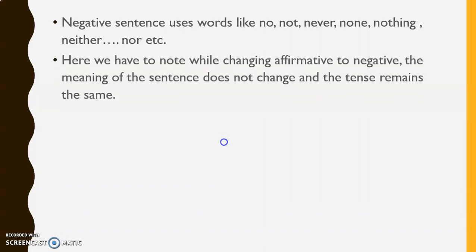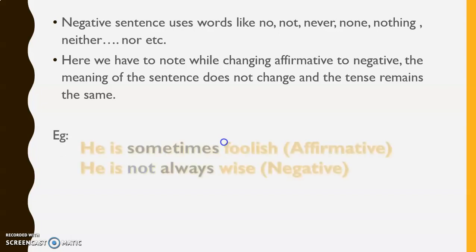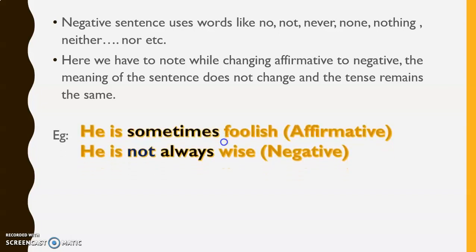Here we have to note, while changing affirmative to negative, the meaning of the sentence does not change and the tense remains the same. For example, he is sometimes foolish. It is an affirmative sentence. See how it is changed to negative. He is not always wise. Both the sentences convey the same meaning.